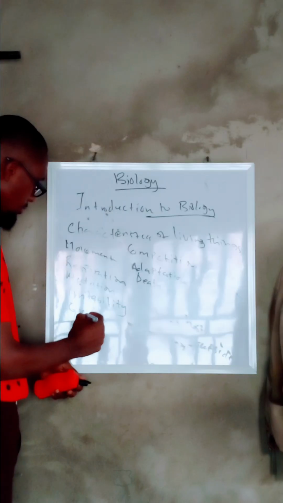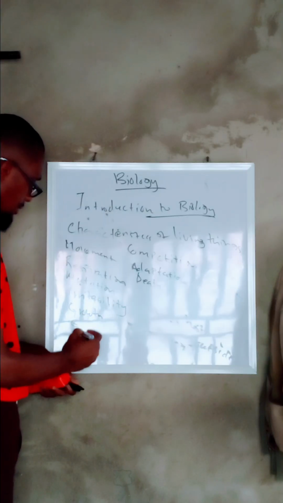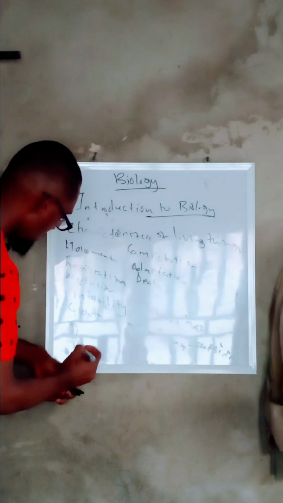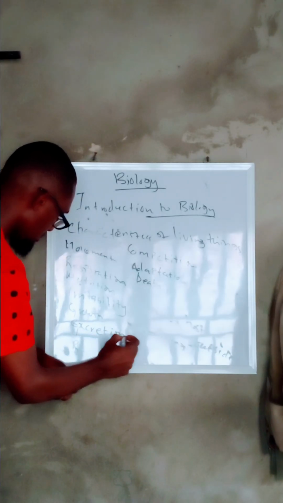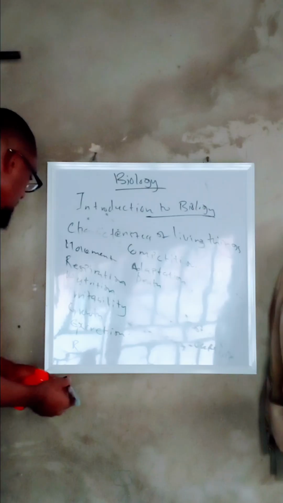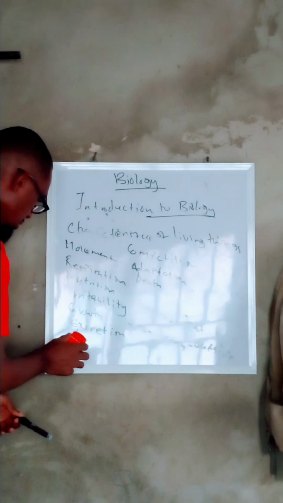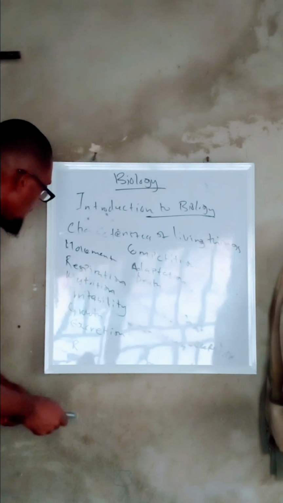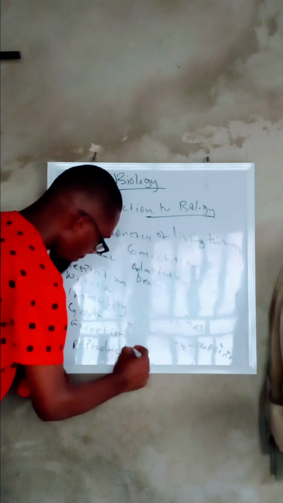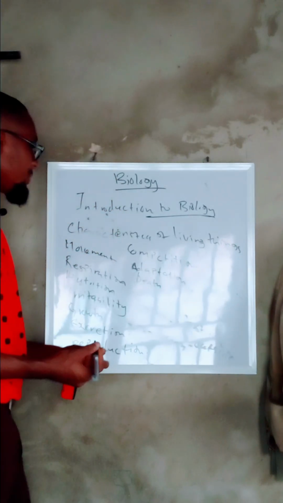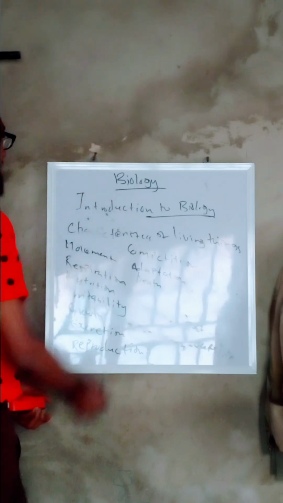We have growth. We have excretion. Mr. Ninja is excretion, and we have reproduction. And of course, from these words, you can actually understand the meaning of all of them.